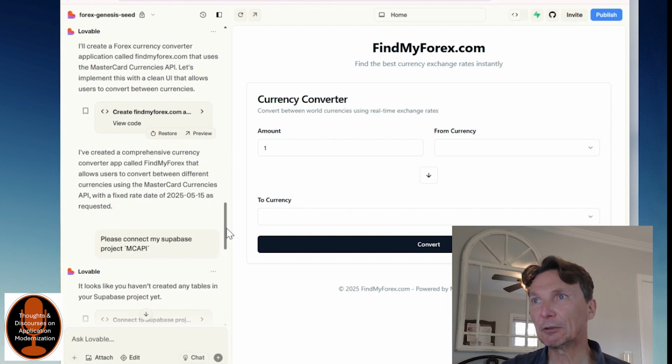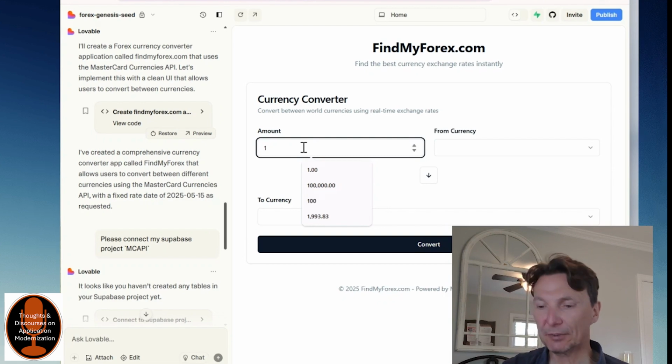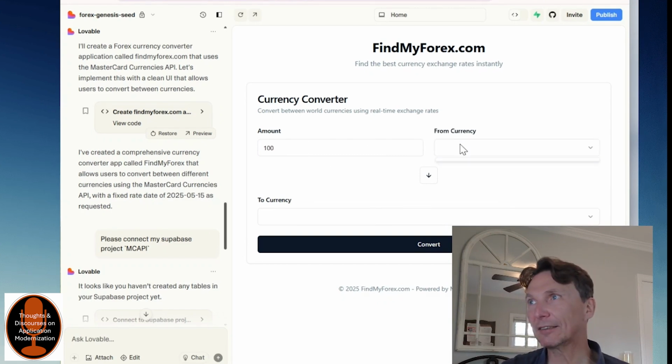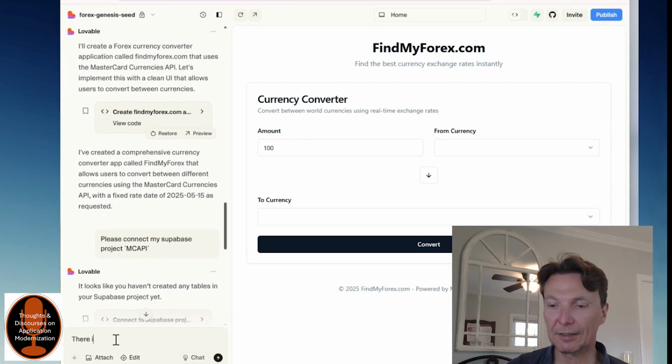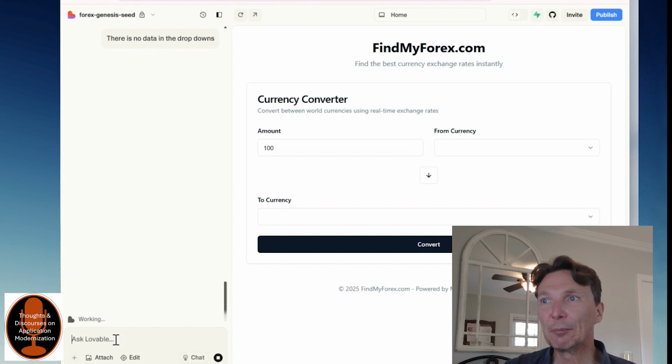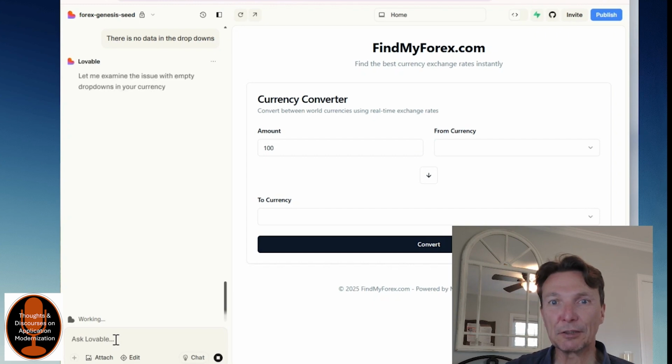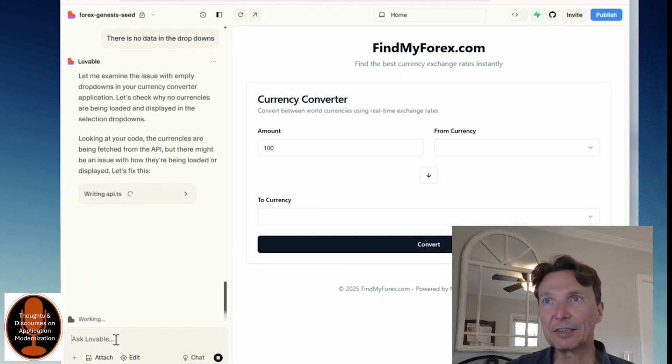We can see what I did, right? So I created a website. Let's go see if we can test it. No drop downs. So we got a problem with the drop down. So let me just tell it there is no data in the drop downs. So again, this is typical. It struggles to figure out the whole API as well as the user interface on it. So we'll see. It doesn't really need to have a drop down, but hey,